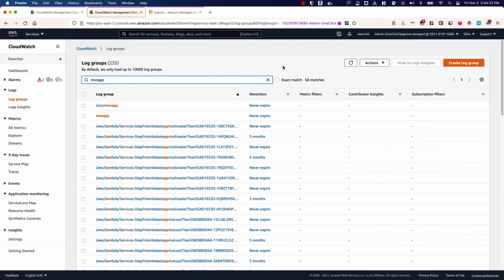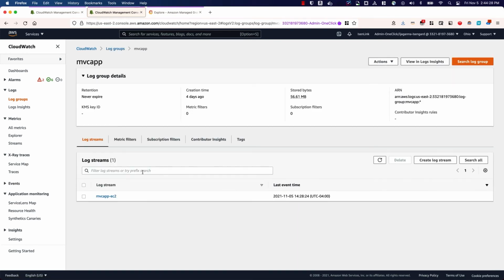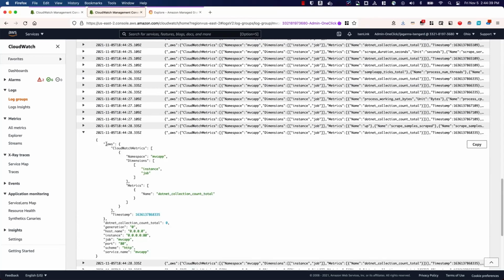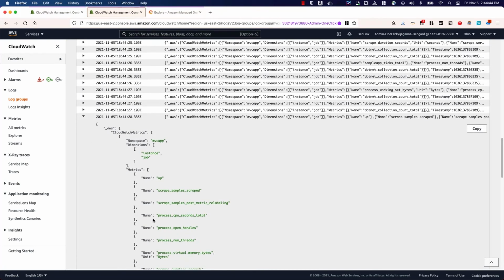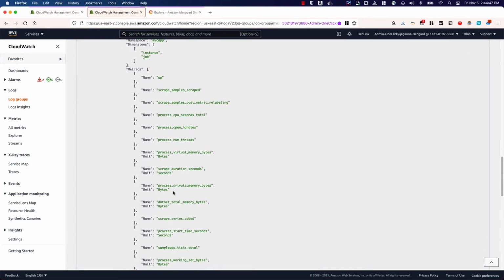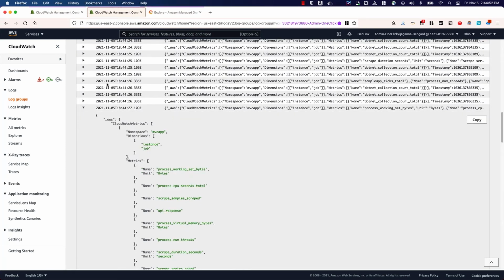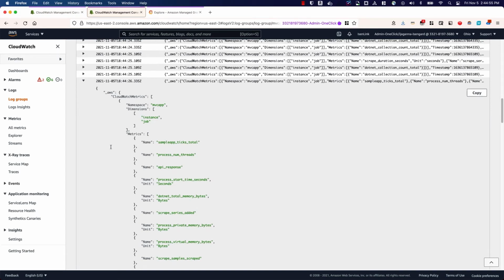All right, I'm on the CloudWatch console, and here I'm going to go to the CloudWatch log groups to which the embedded metric format events are being sent. Here I'm in that MVC app log group. There's one log stream inside because there's one EC2 instance from where we are collecting metrics, and this is one of the events from where we are collecting the metrics. You can see there are multiple log events where these metrics are being sent. And this is very similar to what we saw earlier in the PutMetricData API call. Okay, so now that we have the log events containing metrics here, let's take a look at the metrics screen.